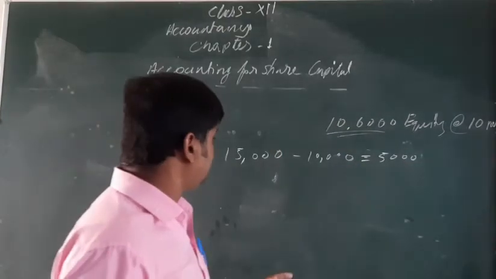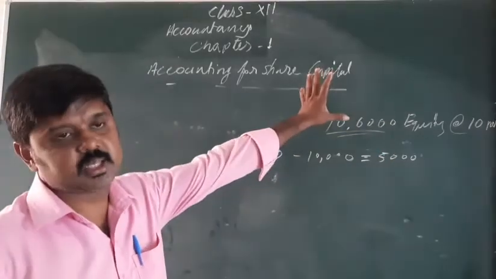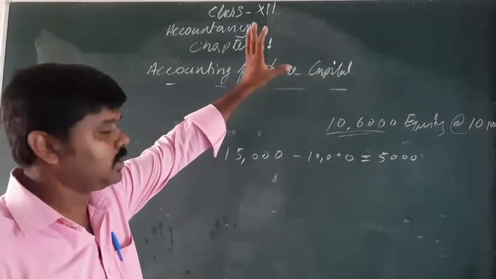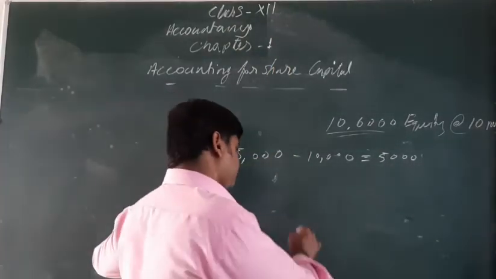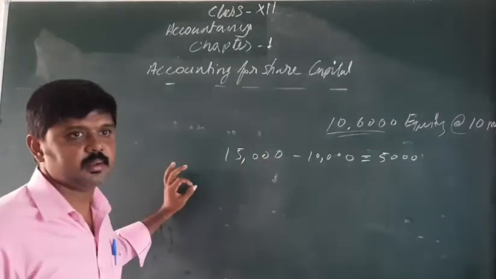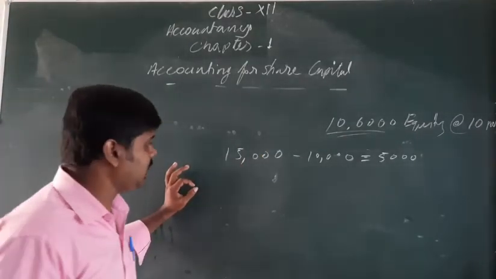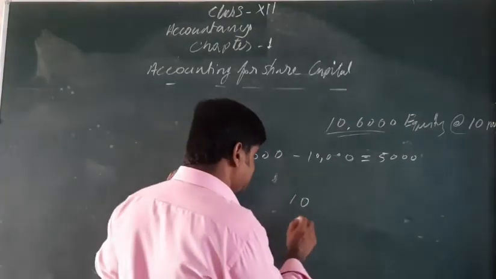That means if 10,000 shares only can be allowed by the company, in that time the company will decide that each 10 applicants will get 8.